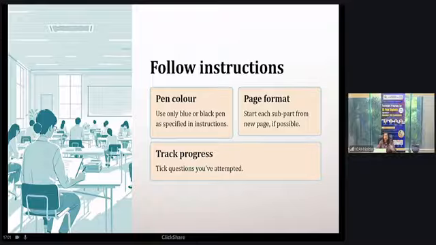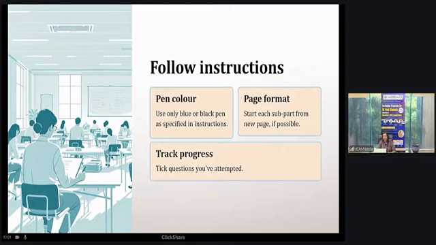For every solution, start from a fresh page. Track progress. Tick the questions you have attempted at the beginning of the answer sheet. Every question number is given, and whatever questions you are attempting, you have to tick them. As and when you attempt a question, you can tick it at that time. This will help you understand that you have not left any question, and it will also help the examiner understand that they have not left marking any question which you have presented in your answer sheet.